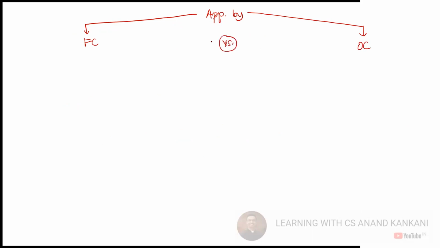Now, can you provide me the difference between the application by the financial creditor and the application made by the operational creditor? The meaning of debt is different.